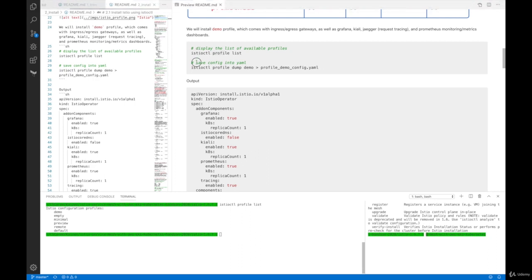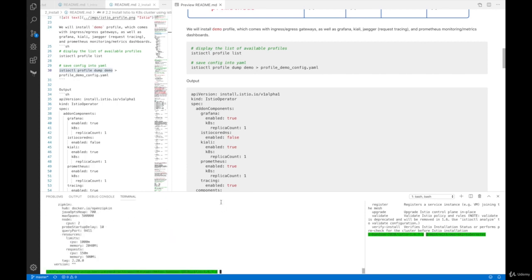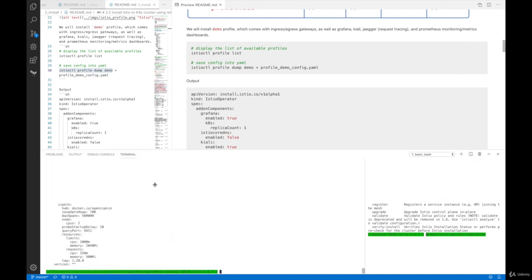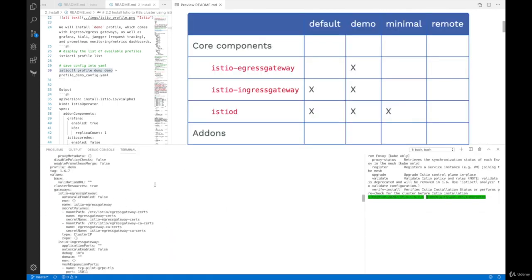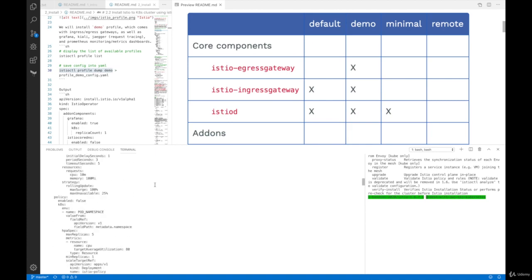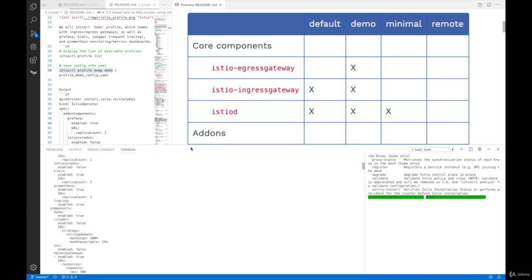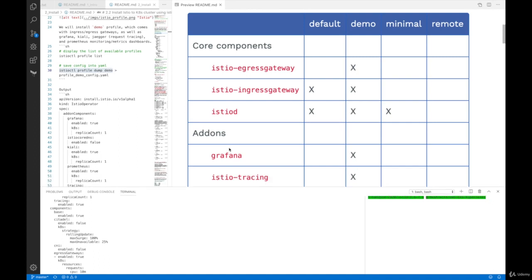So here we can say we want to save this config file of the demo profile into a YAML file. So istioctl profile dump, and then the name of the profile, in this case demo. Then we can even print out all the configuration here. So this contains configuration for egress, ingress, and Grafana and whatnot. So what we're going to do is to save this one in a YAML file.